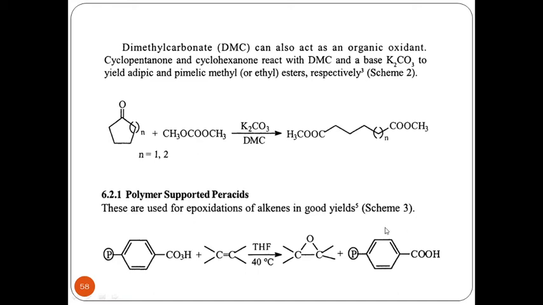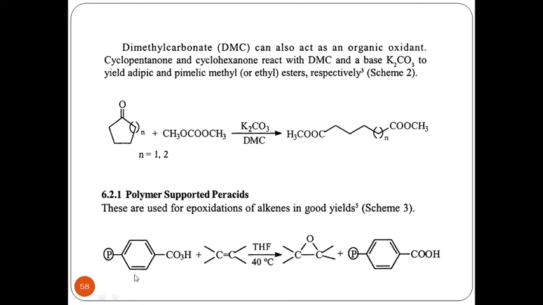So instead of that, we can make use of polymer supported per acids. Now these per acids are generally utilized for the epoxidation of alkenes. We require epoxidation to get oxirane systems, and we also try to do epoxidation so that three-membered rings, four-membered rings could be achieved.